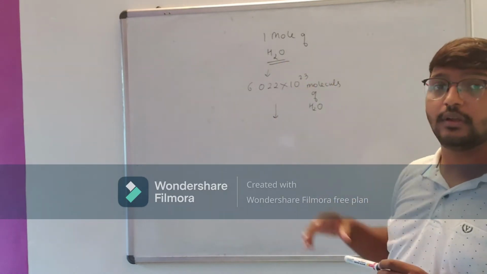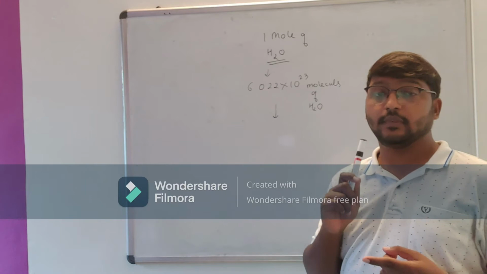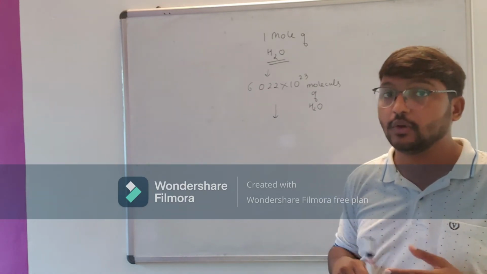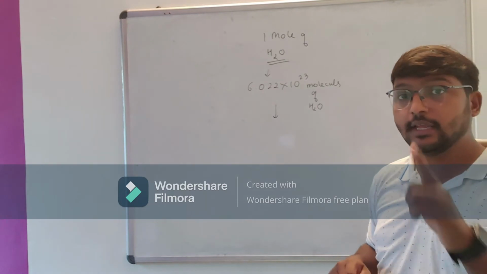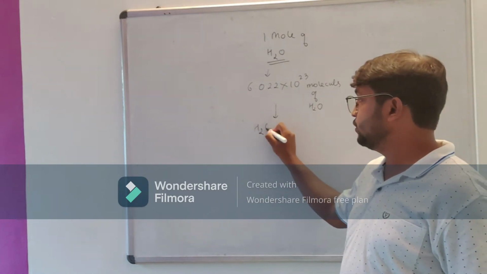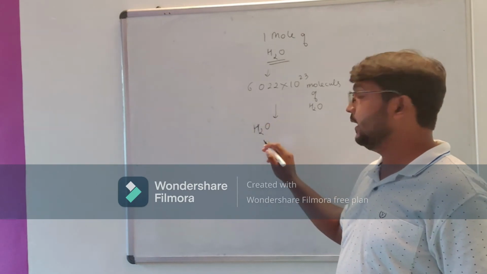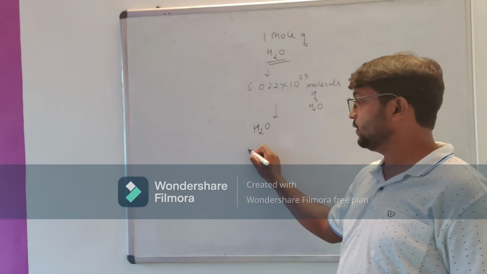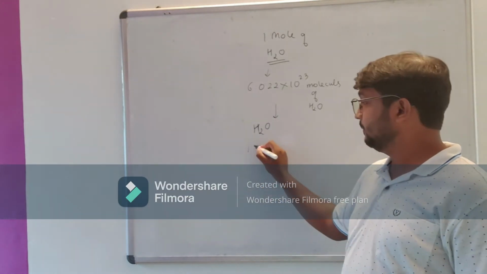But here we know that the atomic mass, meaning atomic weight, of hydrogen is 1. We'll write H2O here first, and we know that the atomic weight of hydrogen is 1. So this is 1.